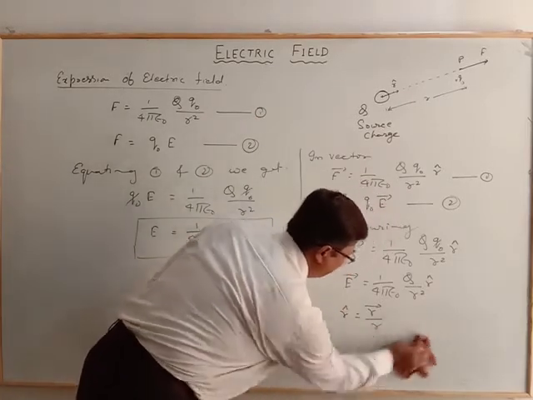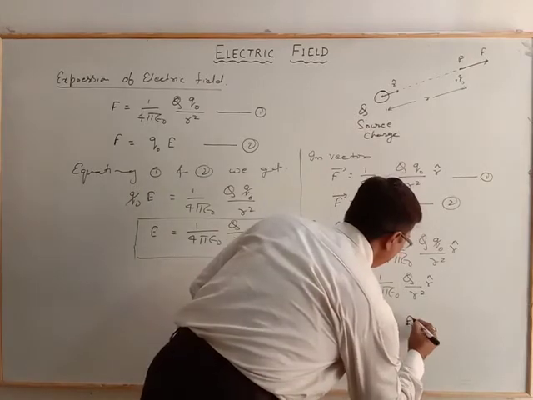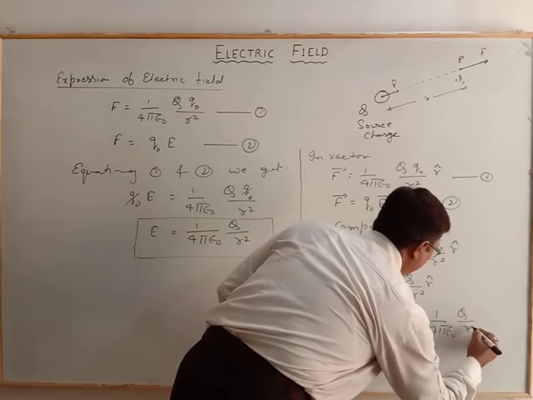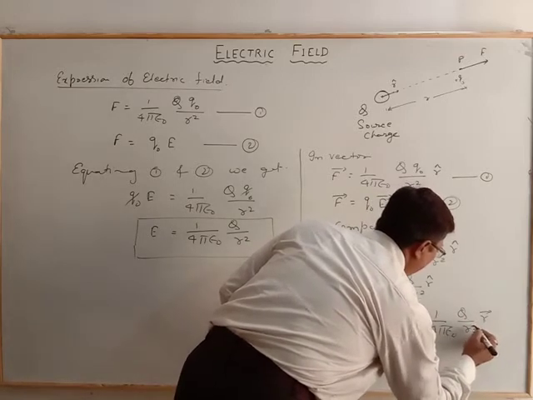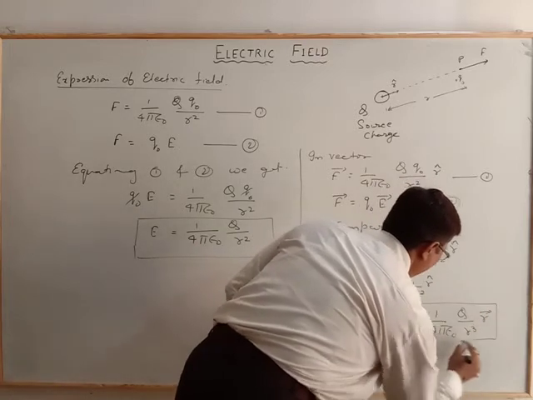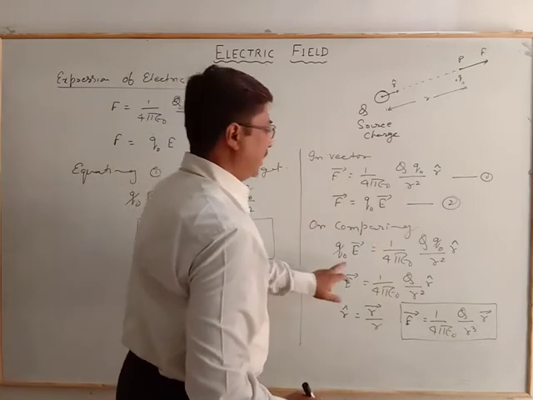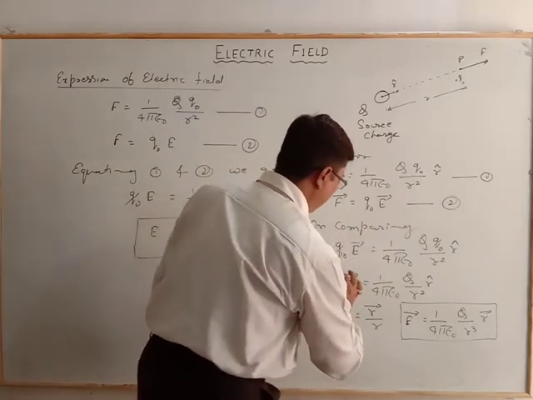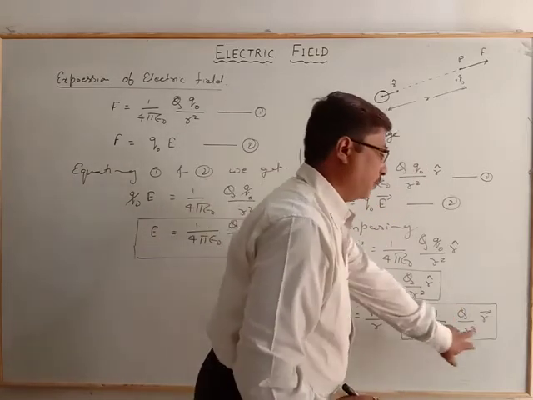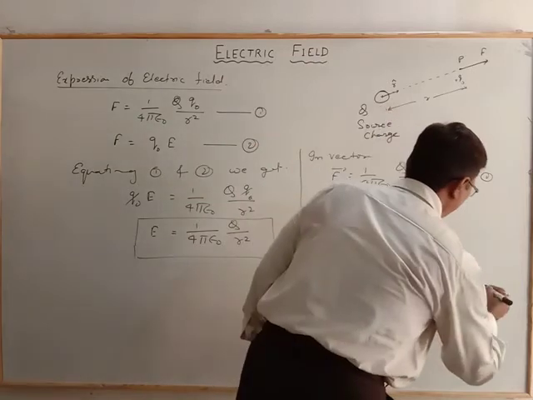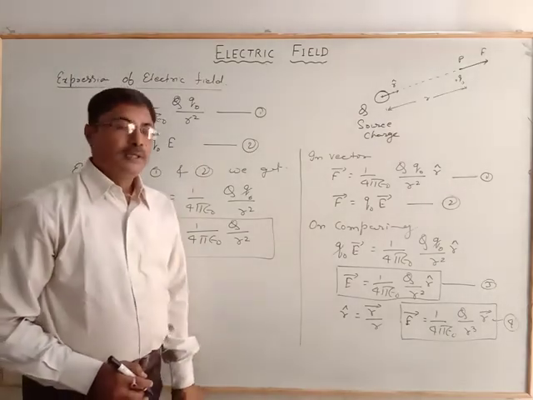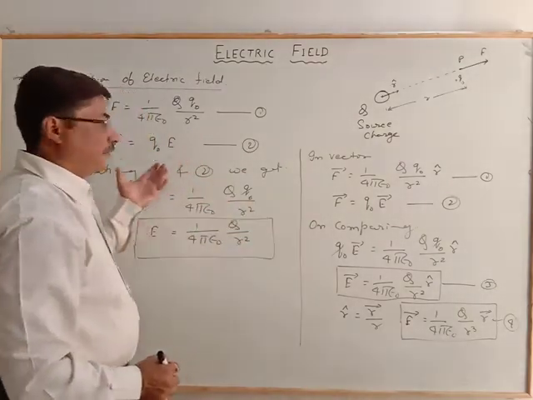So here we have the electric field with the unit vector, and here with the position vector. Both are equation number 3 and equation number 4, the vector representation of the electric field. We can express it in a different way also.